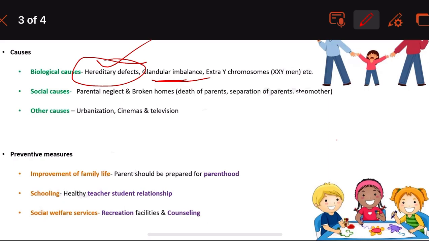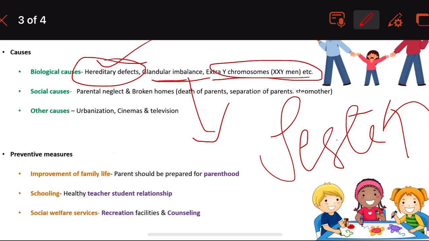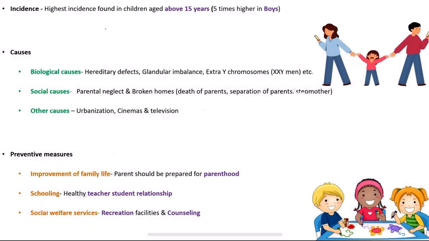And then the glandular imbalances: if the testosterone levels are too high in a man, then he might get into all antisocial activities, so much rage, aggression. And then an extra Y chromosome in men. When there is an extra Y chromosome in men, they are likely to go into juvenile delinquencies, because too much aggression is usually found in them. When we study the genetics and health chapter, we will discuss in detail this extra Y chromosome in men and what impact it has on their nature.